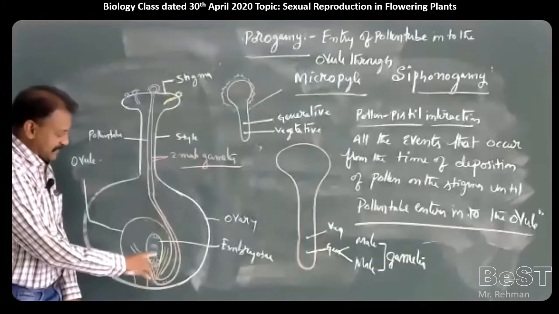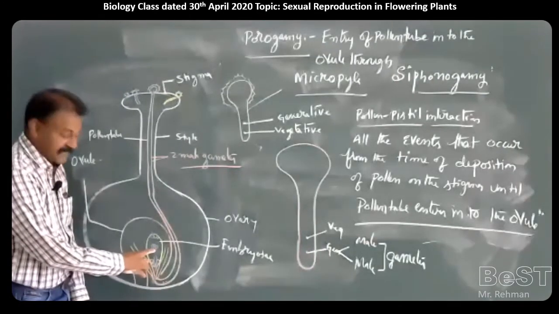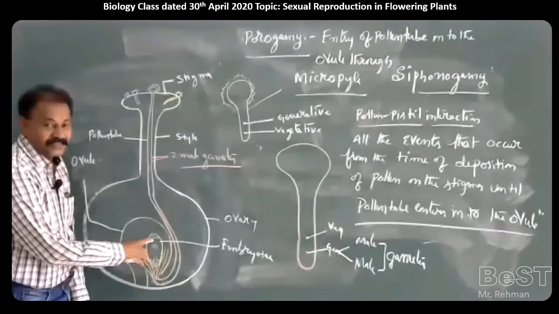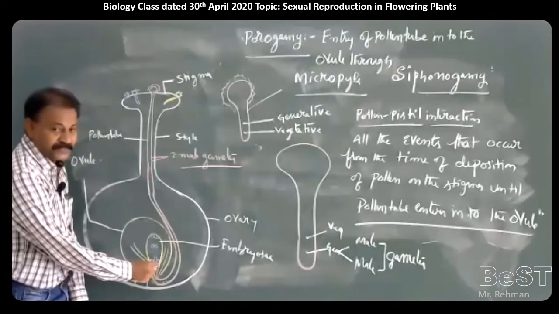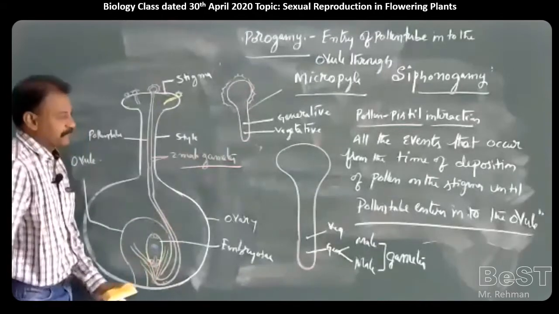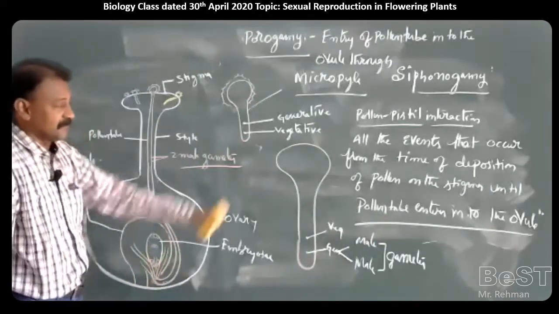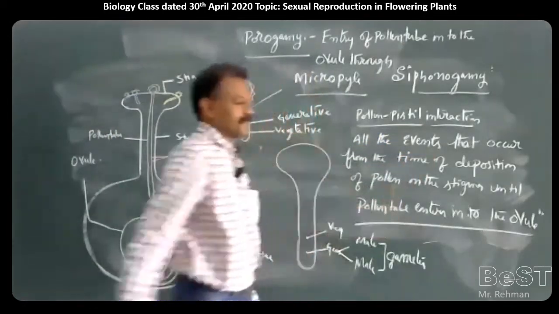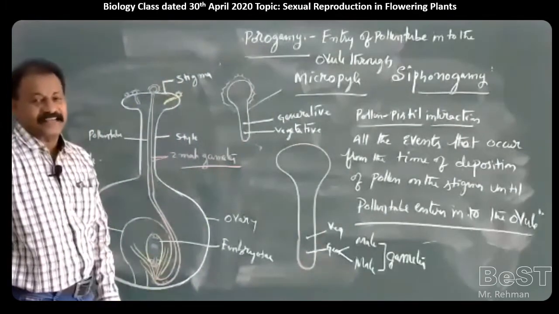Egg apparatus, secondary nucleus or fusion nucleus or central cell, antipodals or vegetative cells, synergids, helper cells or cooperative cells, filiform apparatus. All those events are regarded as pollen pistil interaction.